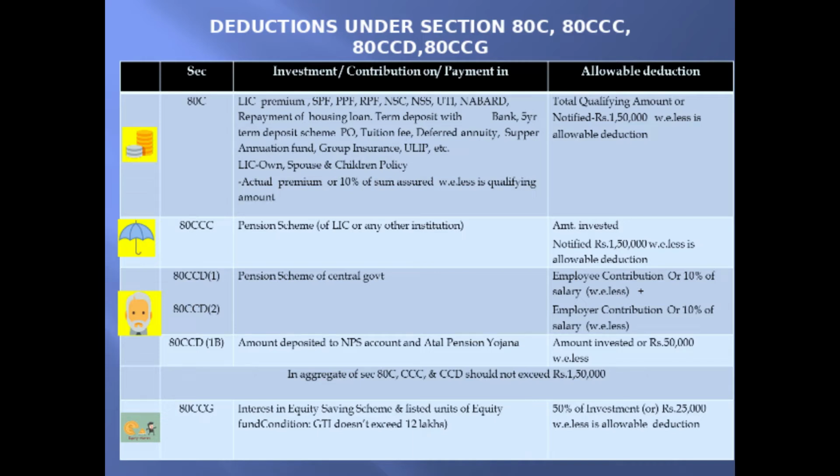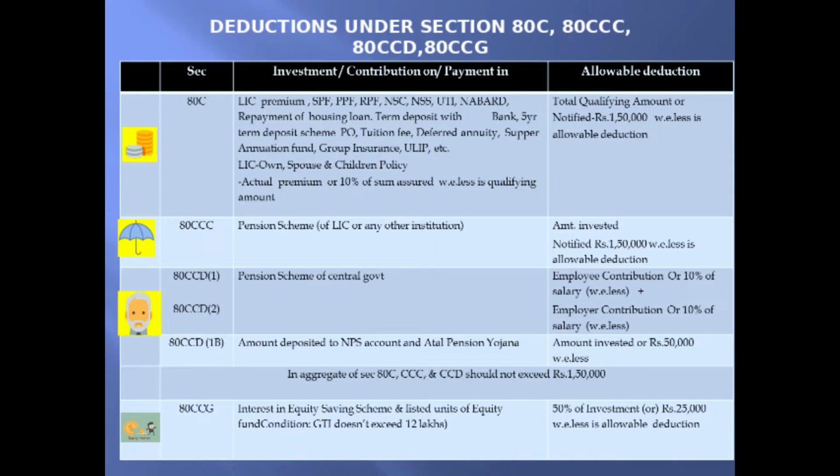Provisions with regard to deductions under section 80C to 80U are tabulated for your easy reference. In this particular slide, we will see deductions under section 80C, CCC, CCD and CCG. All these C sections are related to investments or future savings. First, we will see 80C.